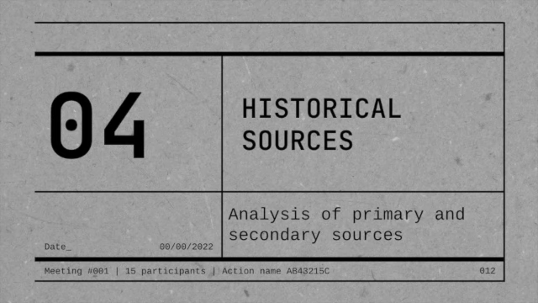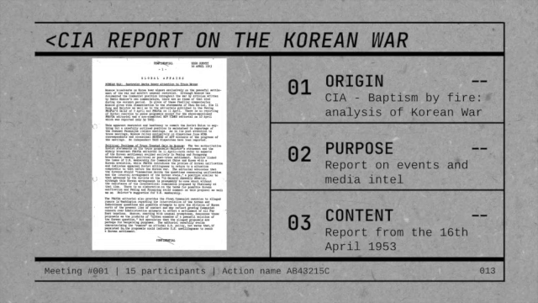Historical sources. Analysis of primary and secondary sources. CIA report on the Korean War. Origin: Baptism by fire, CIA analysis on the Korean War. It comes from the authorized section of CIA files on the Korean War. Value: it gives a direct, primary, first-person view of how the Korean War was lived through the perspective of a CIA agent. So the origin is directly from the CIA itself, giving it immense value as a secondary source.